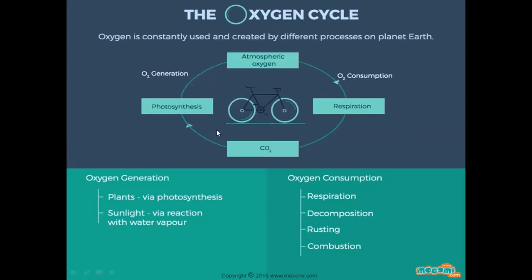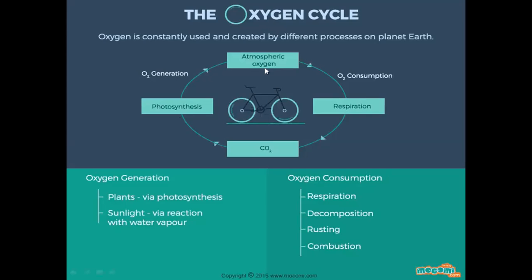We know that basically only trees use this carbon dioxide in the photosynthesis process to make food. A byproduct of photosynthesis is oxygen, which is generated and goes again to the atmosphere.